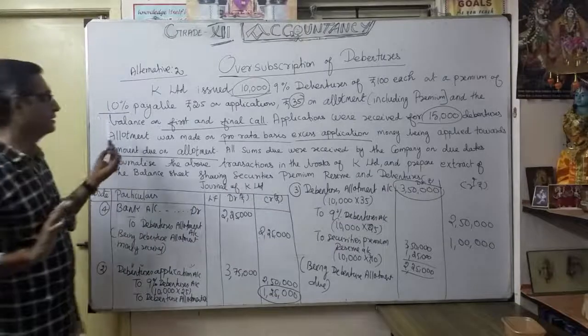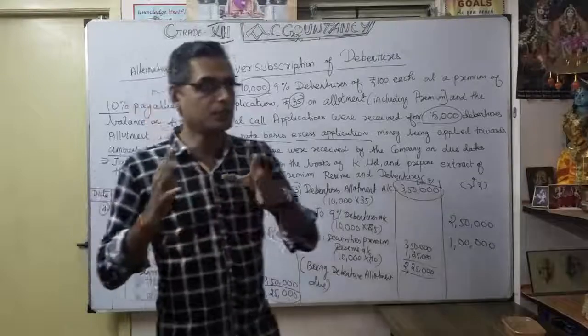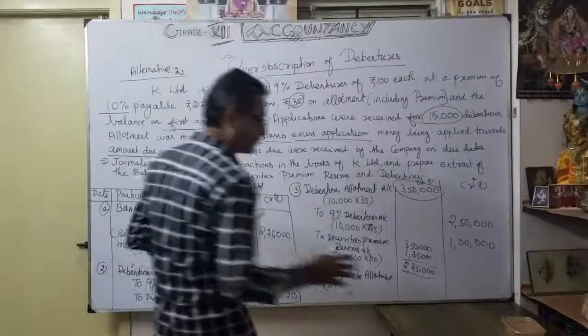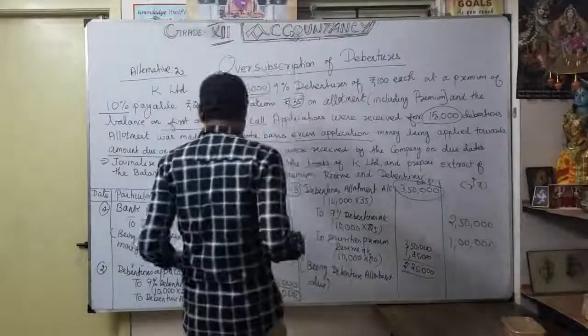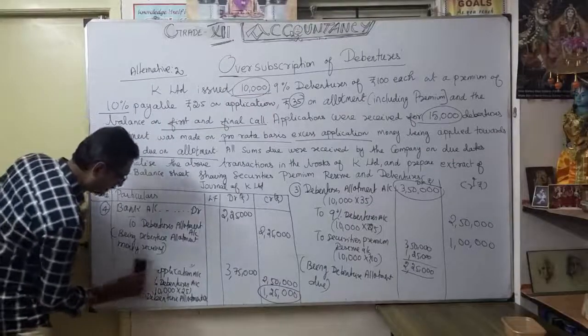Over. So what did they say then? Balance on first and final call. Balance how much? 50 rupees. So what is the entry for that? I will make it here. So fourth entry done, fifth entry I will show you here. Continuation. So I will clean this. Have you understood?